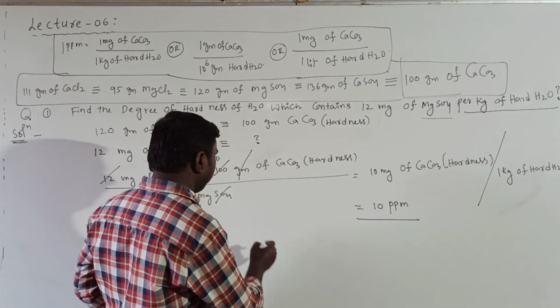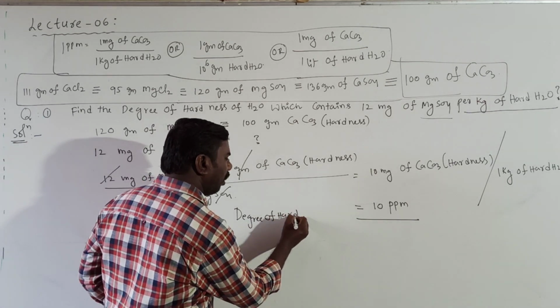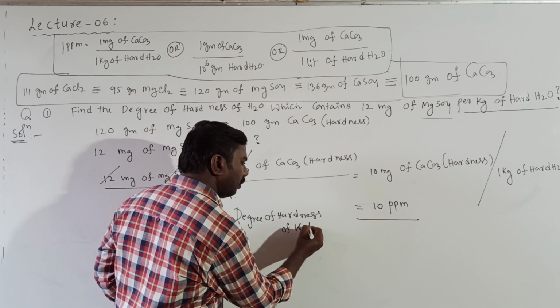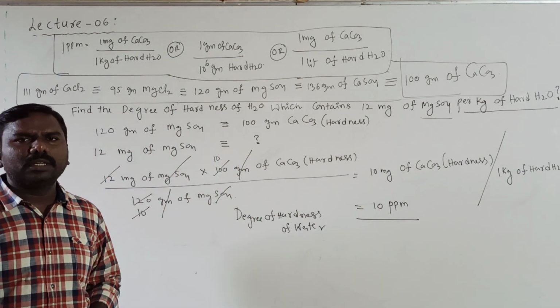Degree of hardness of water is equal to, what is that? 10 ppm. This is the answer, 10 ppm. We'll go to the next problem.